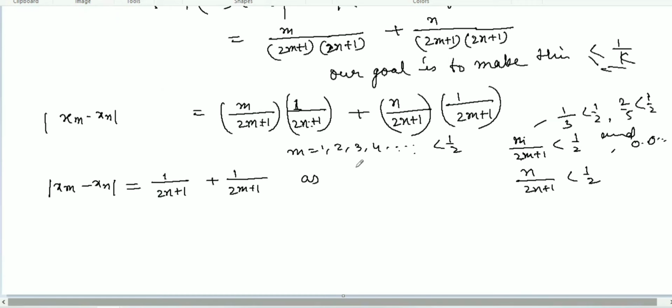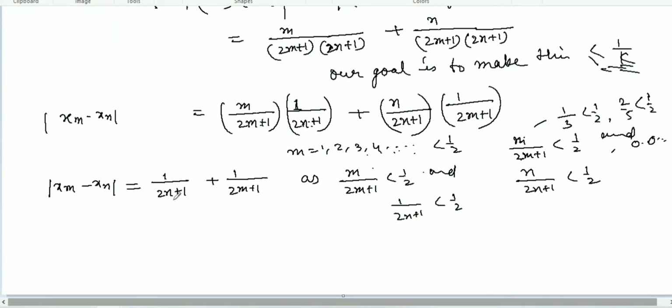You can write that m over 2m plus 1 will be less than half, or if you put higher numbers, it will be nearly 0, not exactly 0. And 1 over 2n plus 1 is likewise less than half. Okay, so we can remove it. Now our goal is to prove it is always less than or equal to 1 over k. Our goal is to prove a Cauchy sequence.